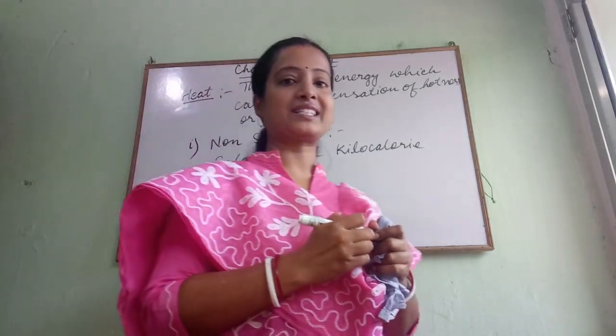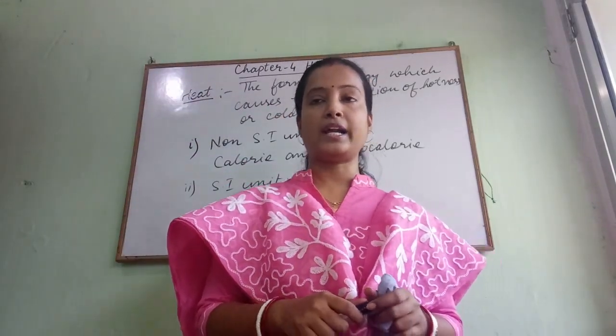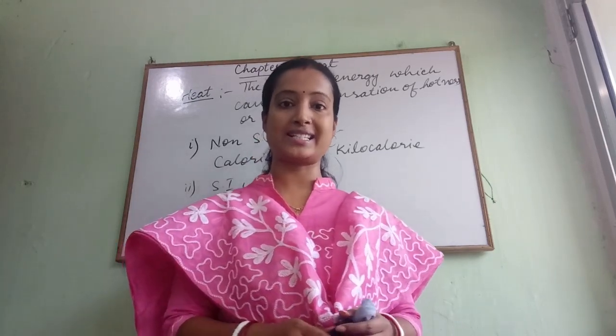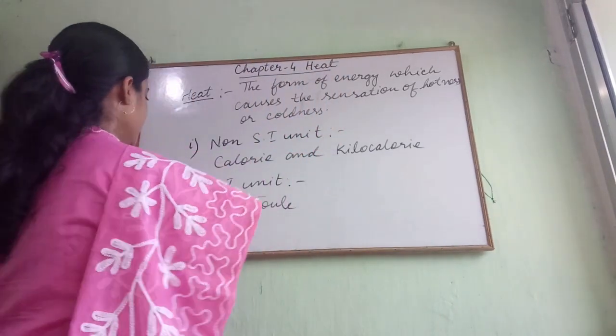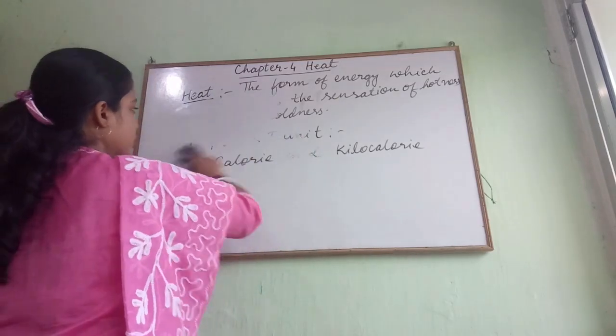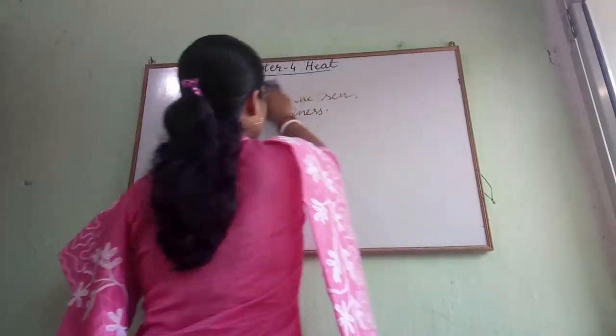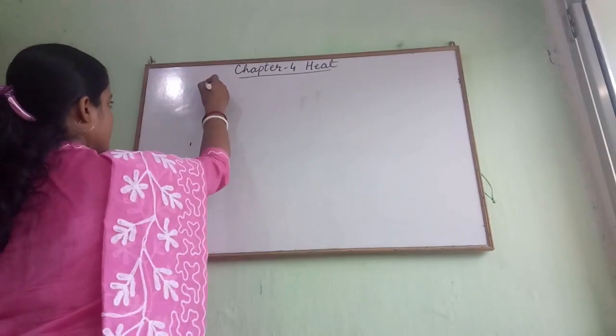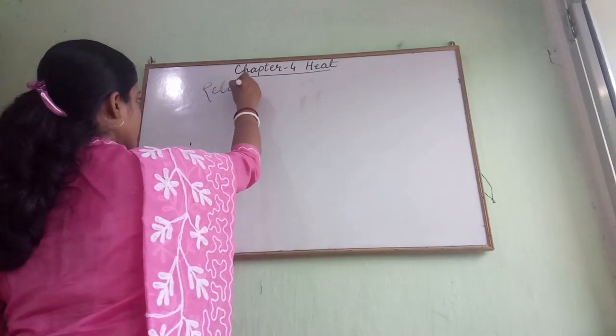So joule is the SI unit of heat, and the relation between the calorie, kilocalorie and the joule is as follows. Relation.